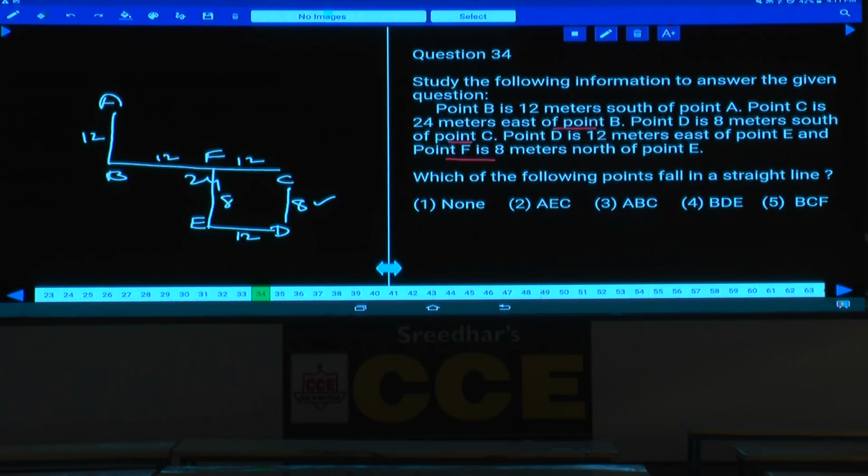Done? Then which of the following points fall in a straight line? Tell me what are the points which fall in a straight line here? B, F and C. B, F and C, that is choice 5.